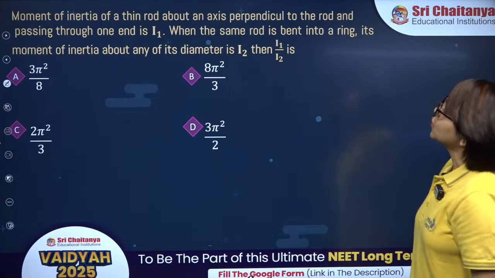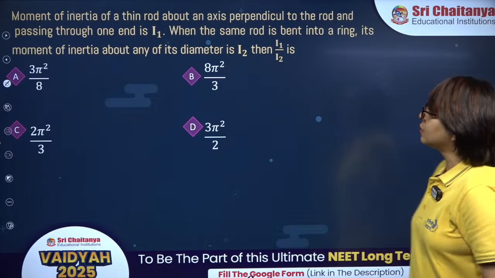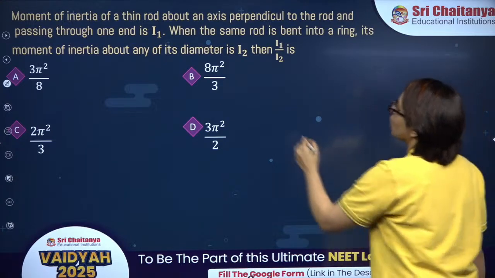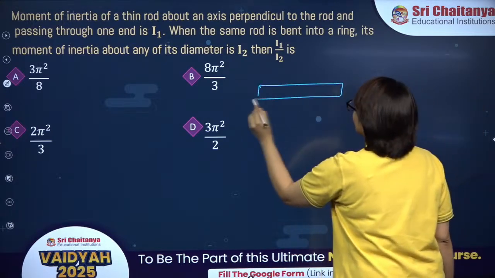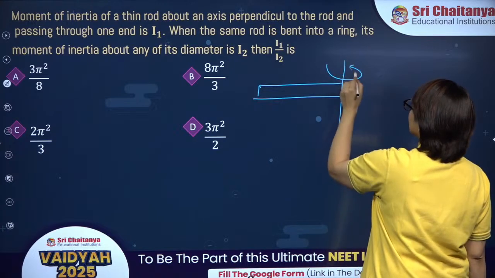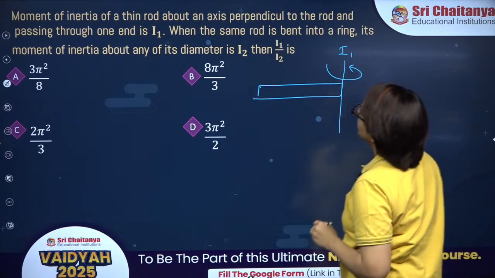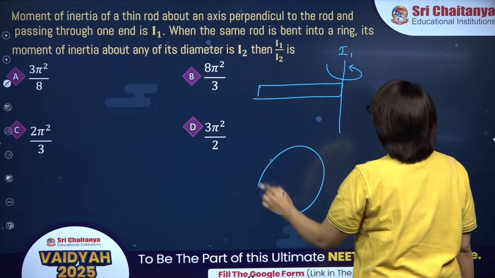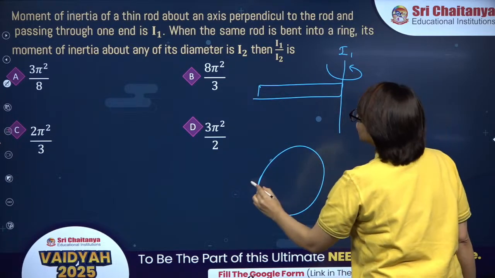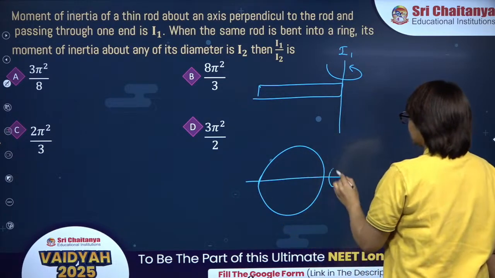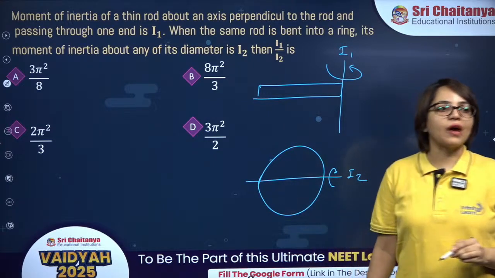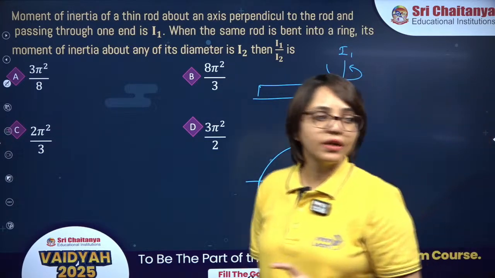Next is this one. This is from rotational motion. Moment of inertia of a thin rod about an axis perpendicular to the rod and passing through one of the end is I1. When the same rod is bent in a ring form, its moment of inertia about any of its diameter is I2. Then what is the ratio of I1 to I2? Try this one, try this one.